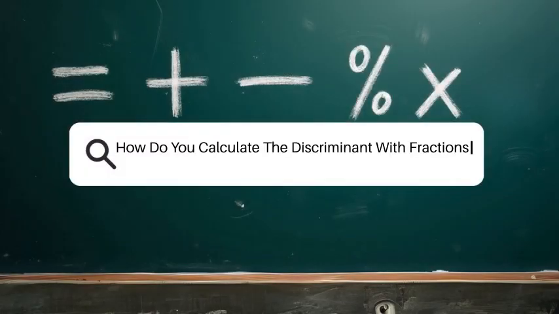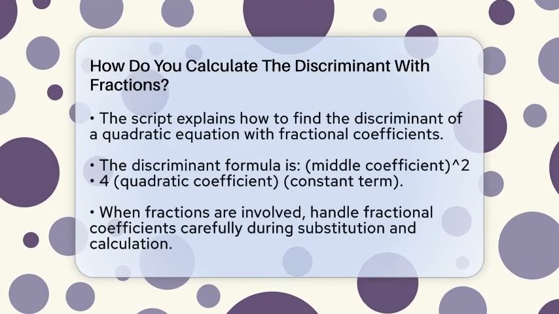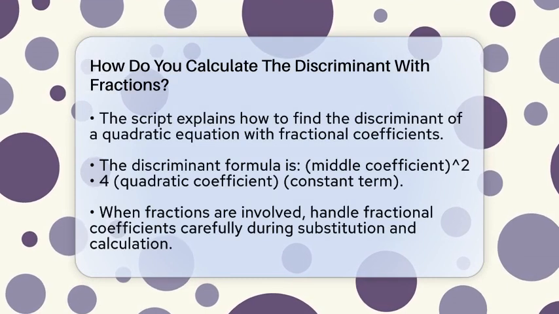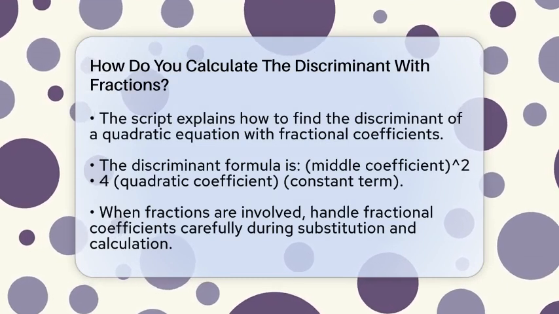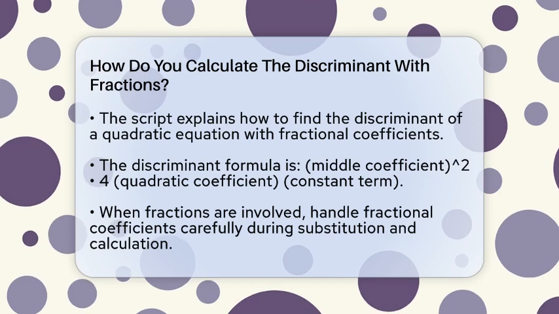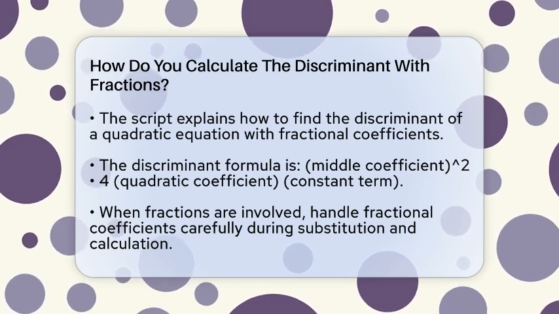How do you calculate the discriminant with fractions? Imagine you're solving a quadratic equation that has fractions in its coefficients. It might seem tricky at first, but with a few simple steps, you can find the discriminant just like with whole numbers. The discriminant helps us understand the roots of the equation.